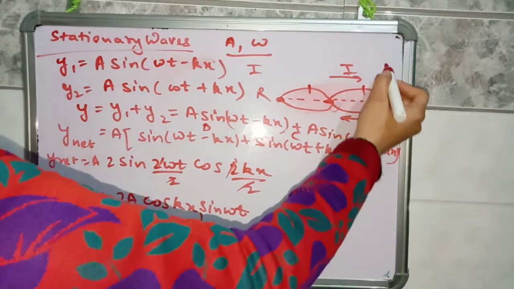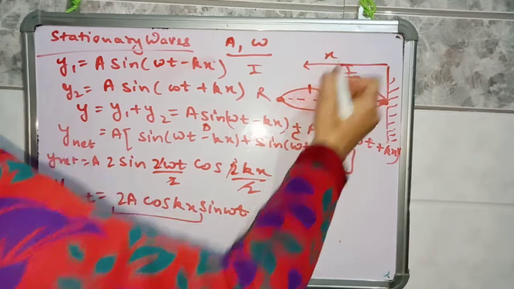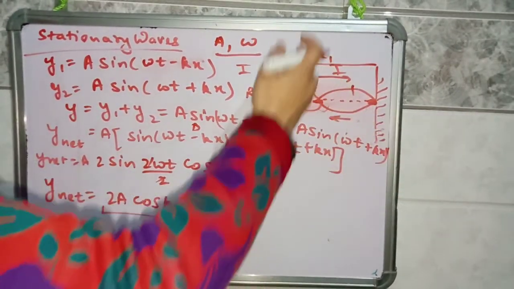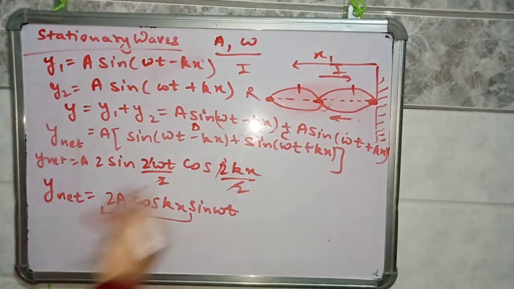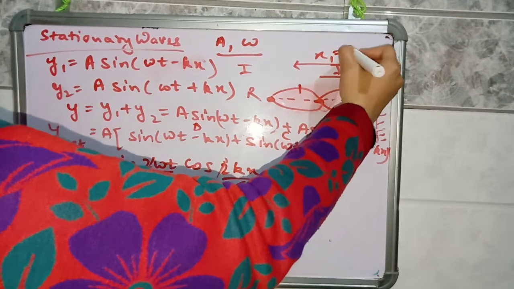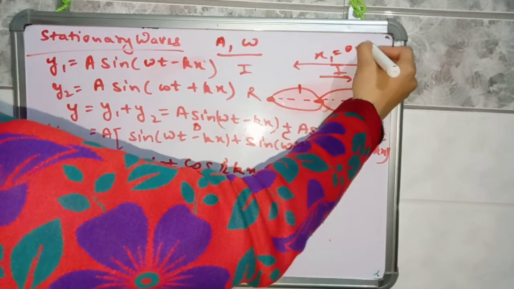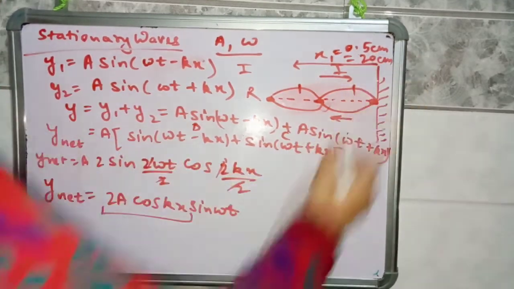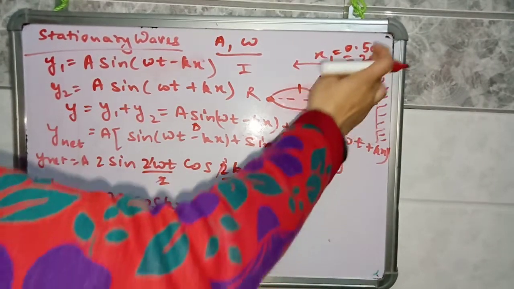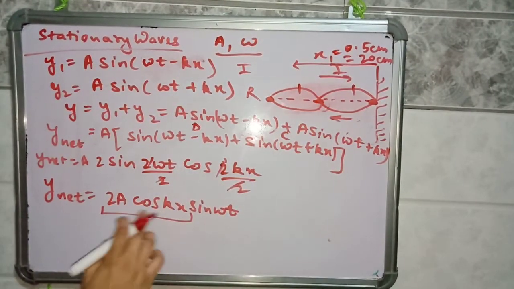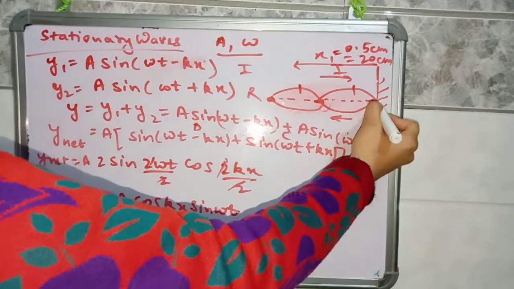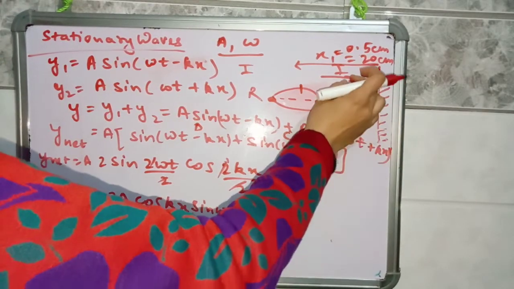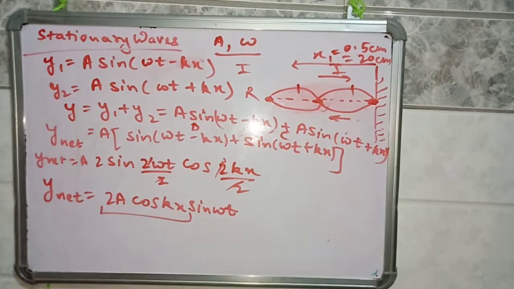What is a different x position? These are displacements of the particle. Suppose we are measuring the displacement x from the fixed end. You can take x as 0.5 centimeter or 20 centimeter or something like this. So at different x positions, amplitude will be different. For example, at x equal to 0, amplitude is 0. At some distance apart, amplitude will be maximum, and so on.